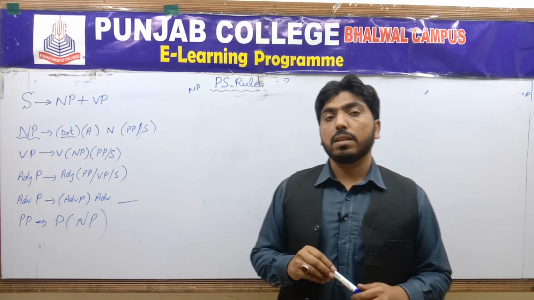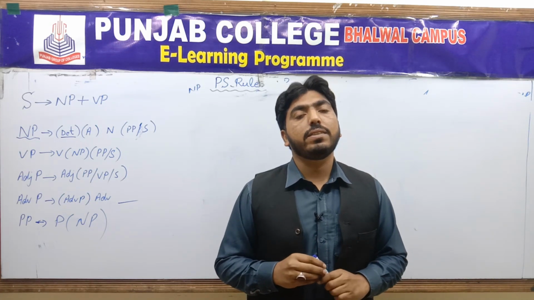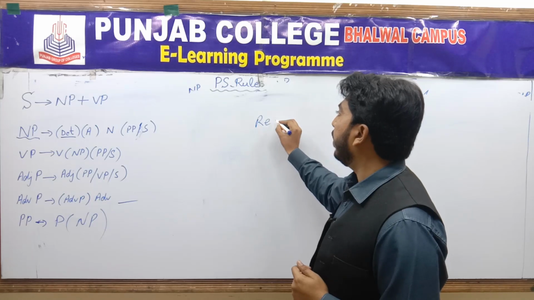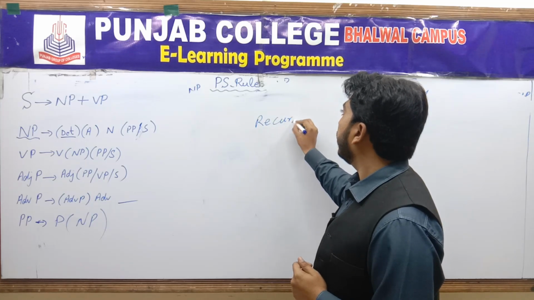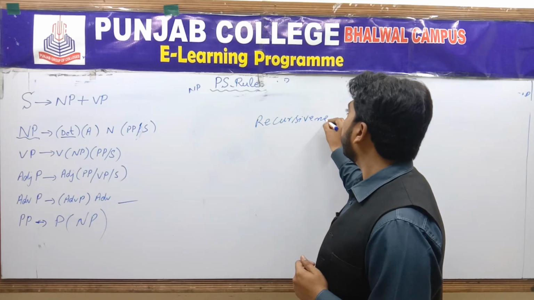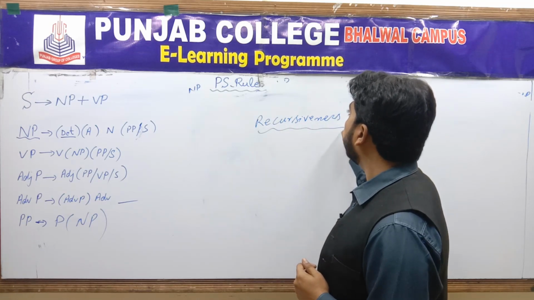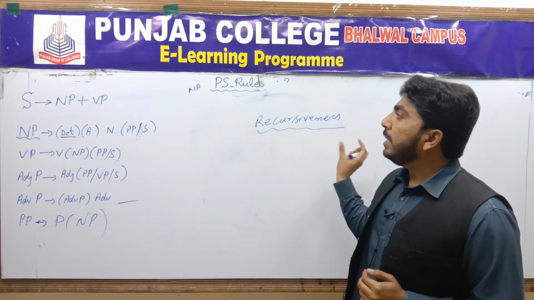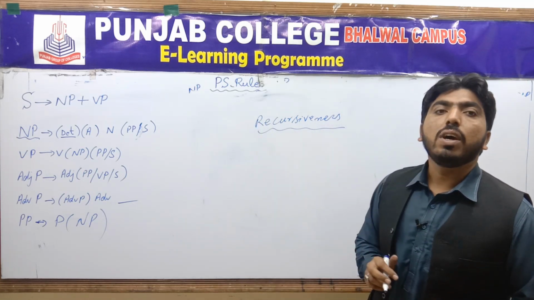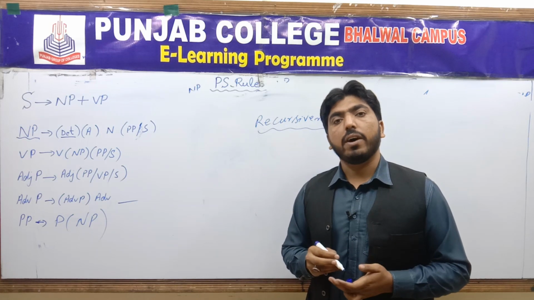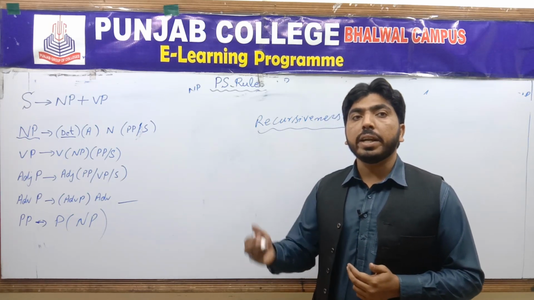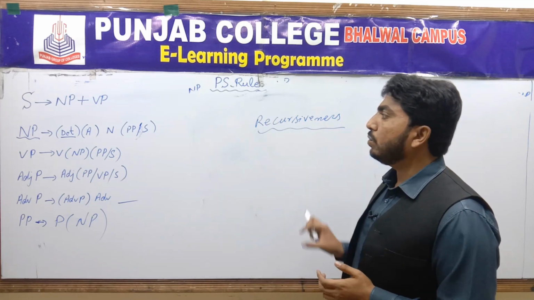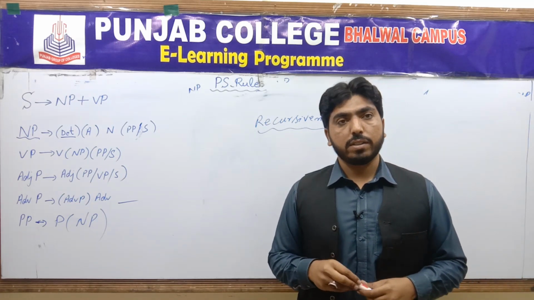And there is a property of these phrase structure rules, known as recursiveness. That means these rules have the capability of repetition again and again. We can repeat the applicability of these rules to generate an infinite number of sentences.